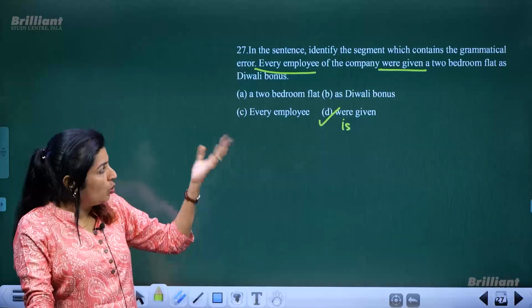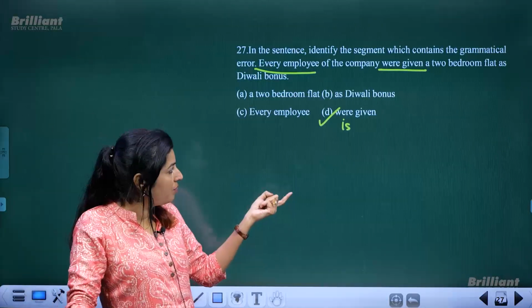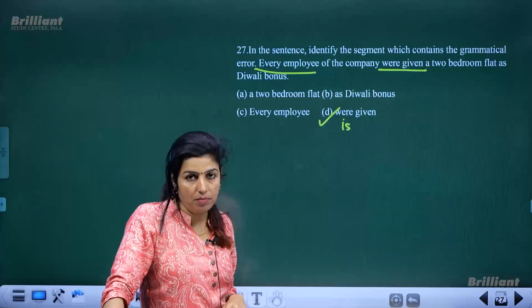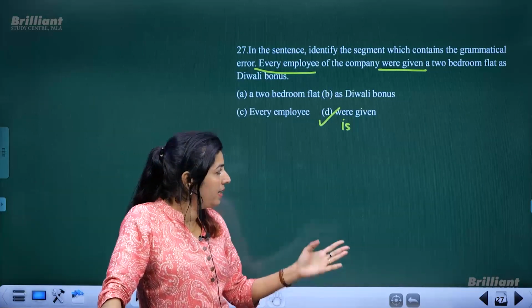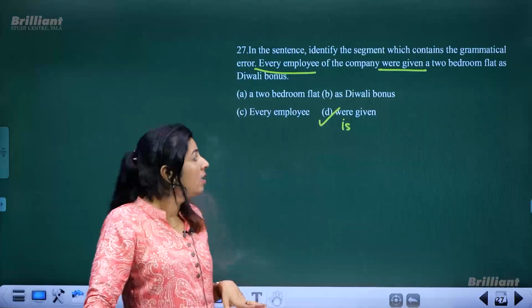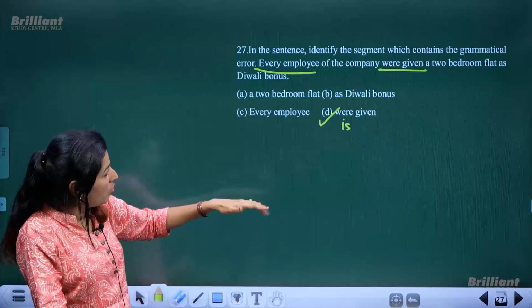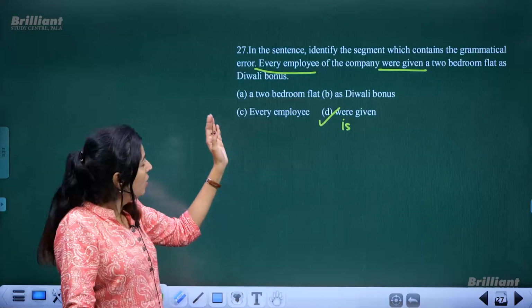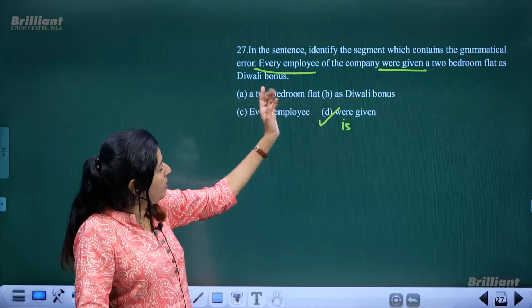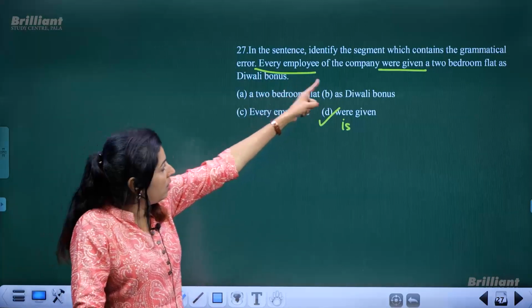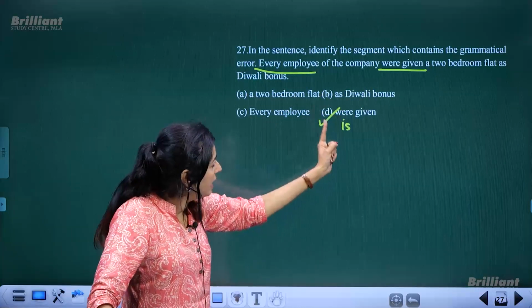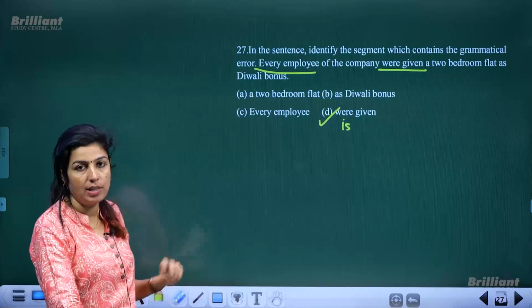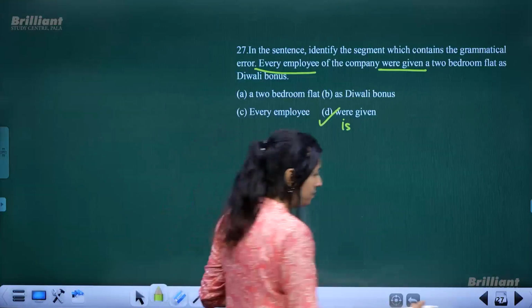Okay. So, you are asked to find out the part which has gone wrong. You don't have to correct it. I am just telling you what the correction is. But where it has gone wrong, that wrong part is to be selected. Okay. So, every employee, since this is singular, this should have been is given, not were given. So, that part has gone wrong.